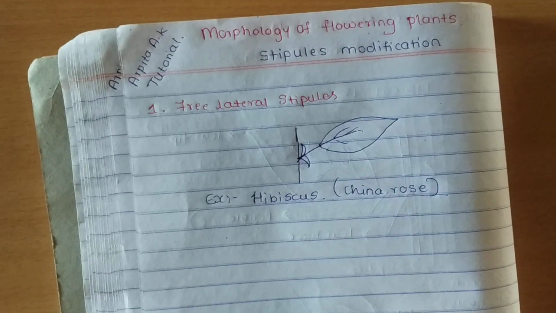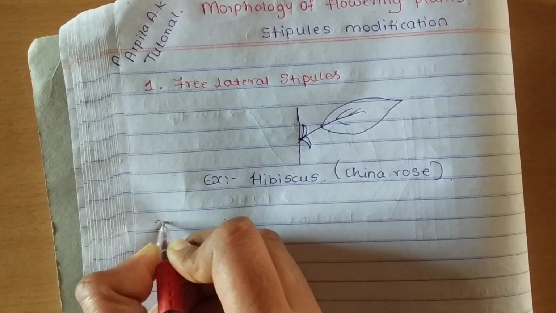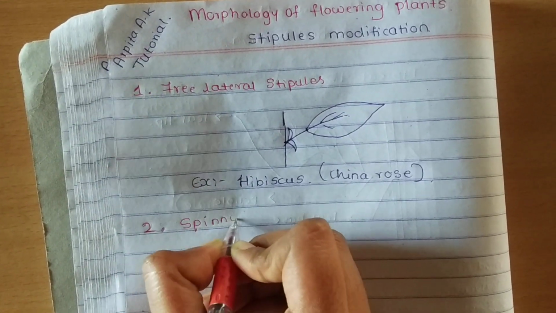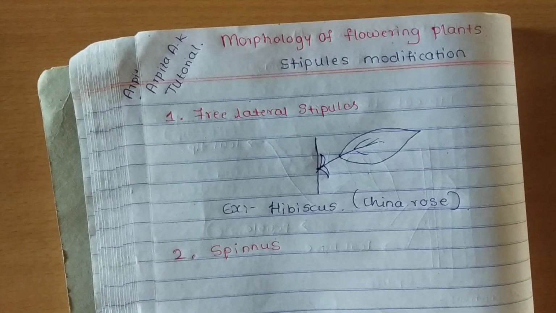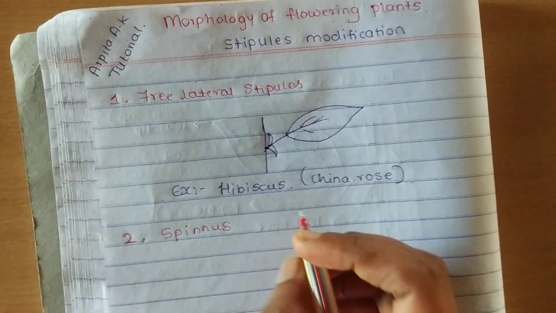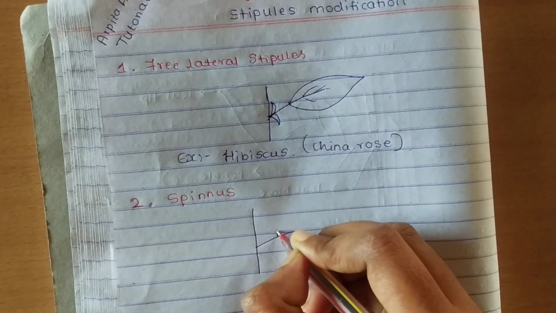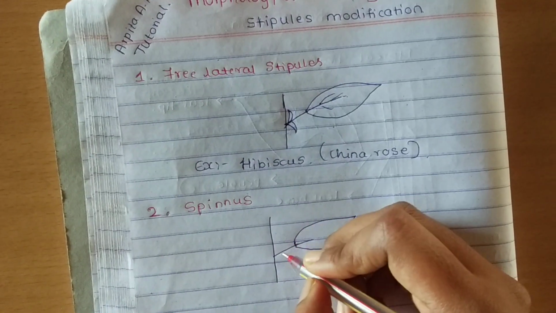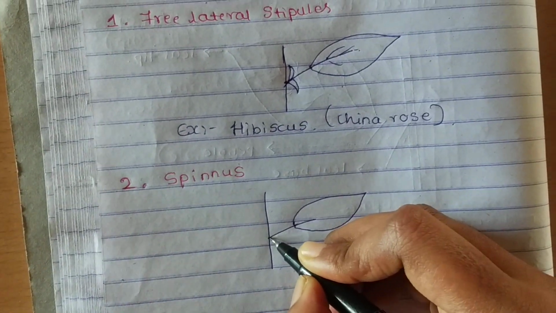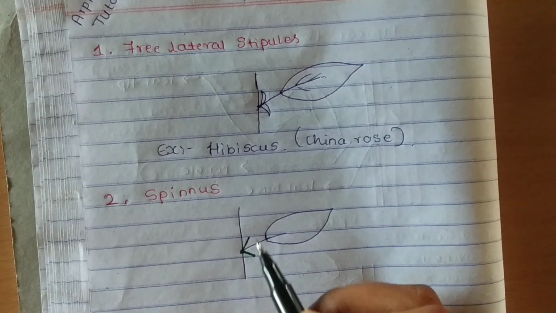And the second type of stipule modification is the spinous. Here the name itself tells that the stipule is spine like. Okay, it has a pointed green structure. It is the stem of the plant and it gives rise to the leaf. And here the stipule is present with a very sharp tip. Okay, it is a pointed green structure.